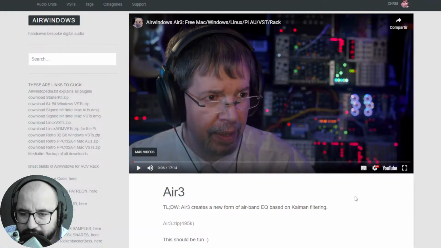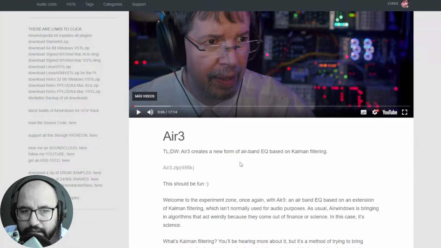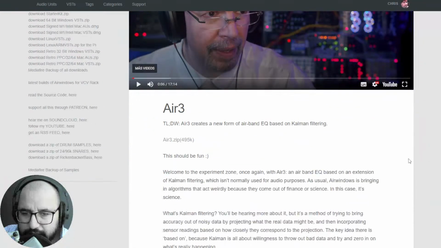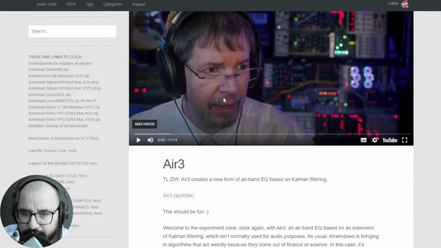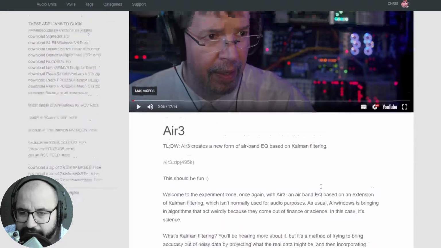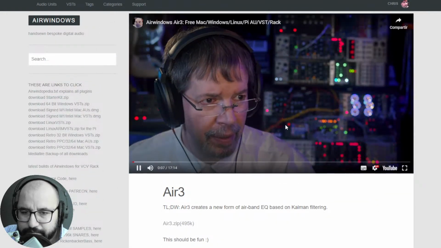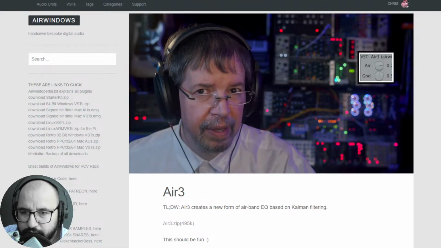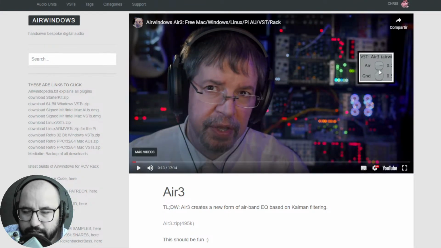Airwindows released Air 3. It's a filter that adds air, meaning adds high frequencies to the audio, right? Let's check it out here. It's available for Windows, Mac, Linux, and also Pi systems. So it says here it creates a new form of airband EQ based on Kalman filtering. Let's take a listen. Okay, so some brightness there. It just has two controls, air and gain. All right.